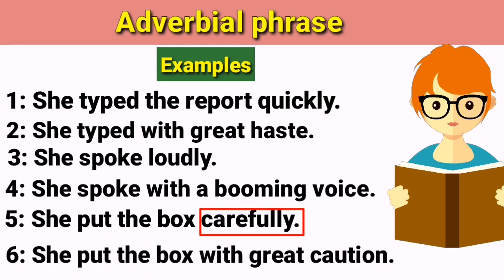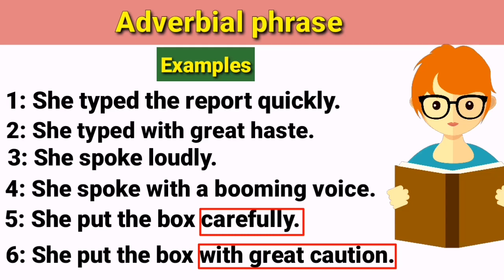She put the box with great caution. Here, this group of words with great caution is an adverbial phrase because it is a group of words and it functions as an adverb in this sentence. Ask yourself, how did she put the box? The answer is with great caution.